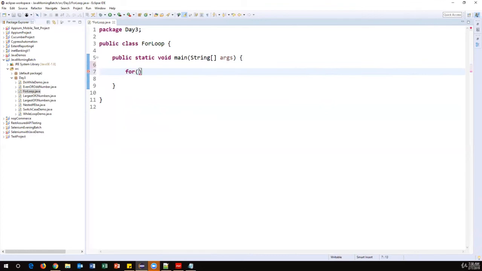The first part is the initialization. Here, int i is equal to 1, I'm starting, semicolon. This is the first section. The second section will be the condition: i less than or equal to 10, since I want to print 10 numbers, semicolon. The conditional section is done. And then the incrementation, i plus plus. Now if you notice, initialization, condition, and incrementation, everything together in one line I have put here. That's the main importance of the for loop: you can keep everything in a single line. And now inside this body, I can just write a statement itself.